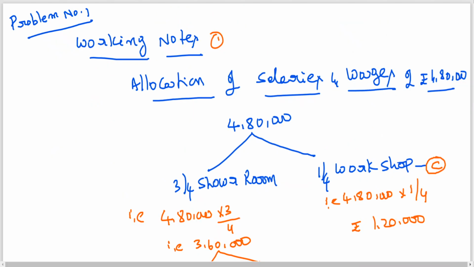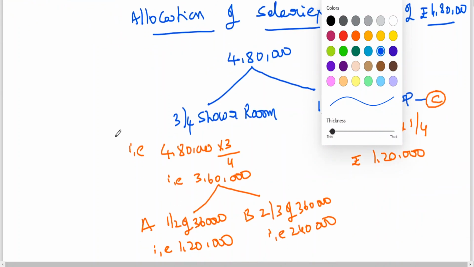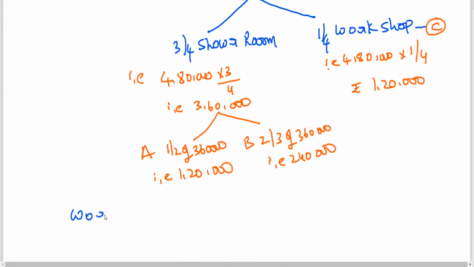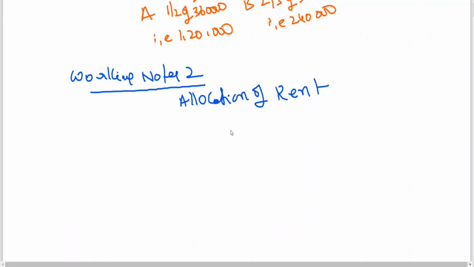So working notes number 2: allocation of rent, 1,08,000.